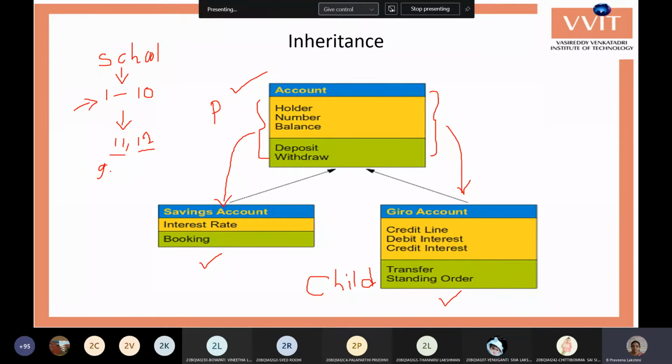All our present languages are object oriented languages, except the C language that we are using at present. Except that, all other languages are object oriented languages. That is why we are discussing all these features of object oriented programming.